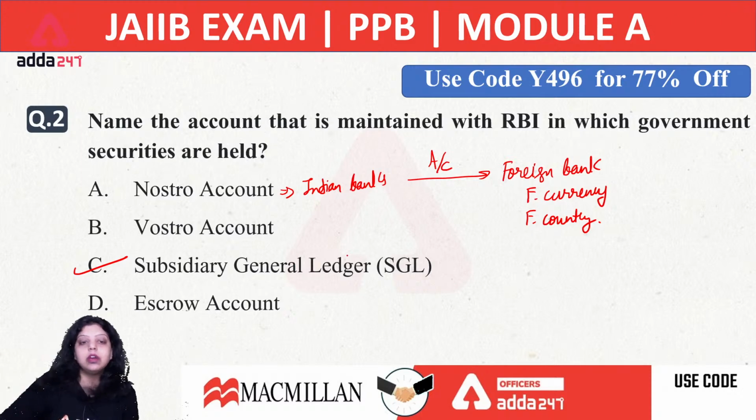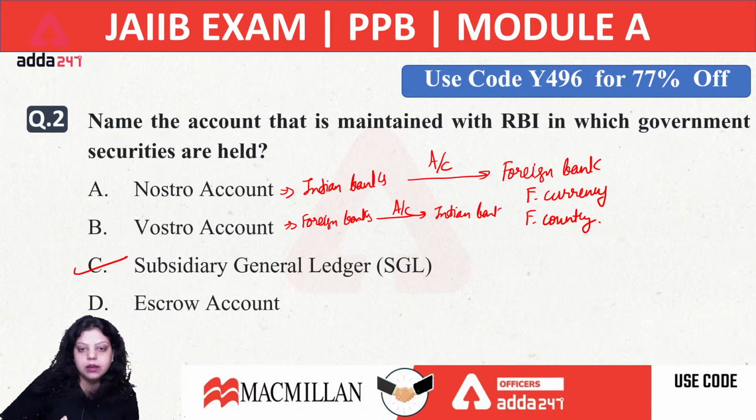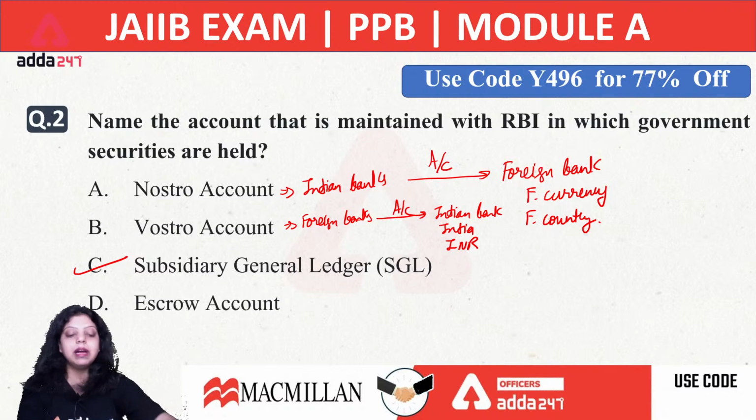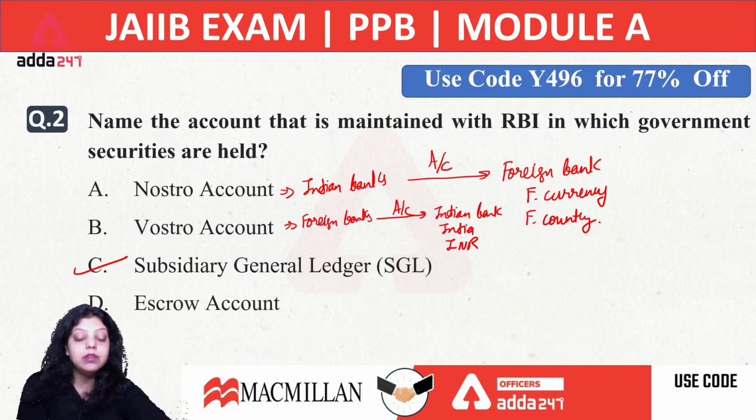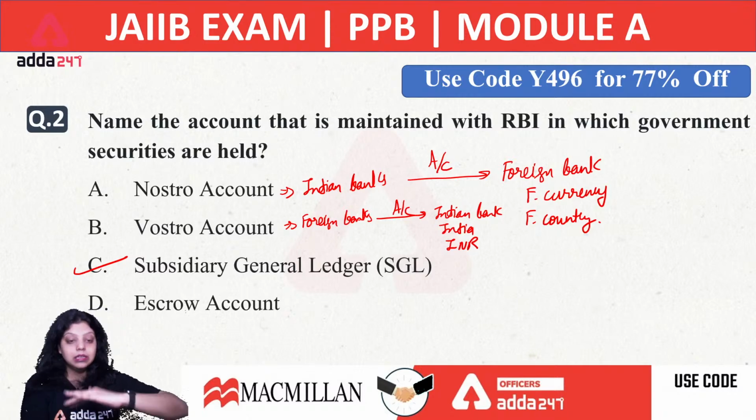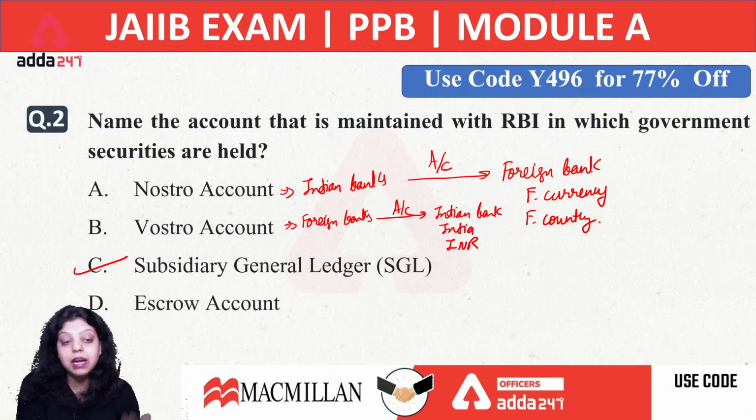Just do the opposite for the vostro account. When a foreign bank has an account in an Indian bank, in India, in Indian currency, then that account is known as a vostro account. So when a foreign bank has an account in an Indian bank in India in Indian currency, it is a vostro account. And when an Indian bank has an account in a foreign bank in a foreign country in foreign currency, that is a nostro account.